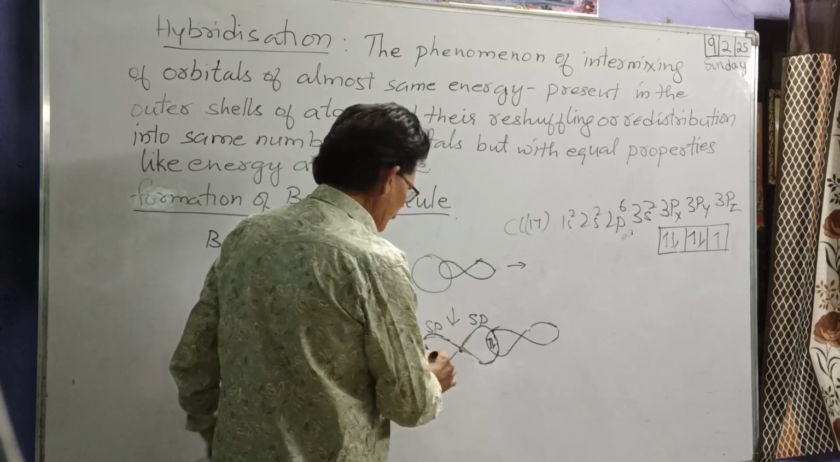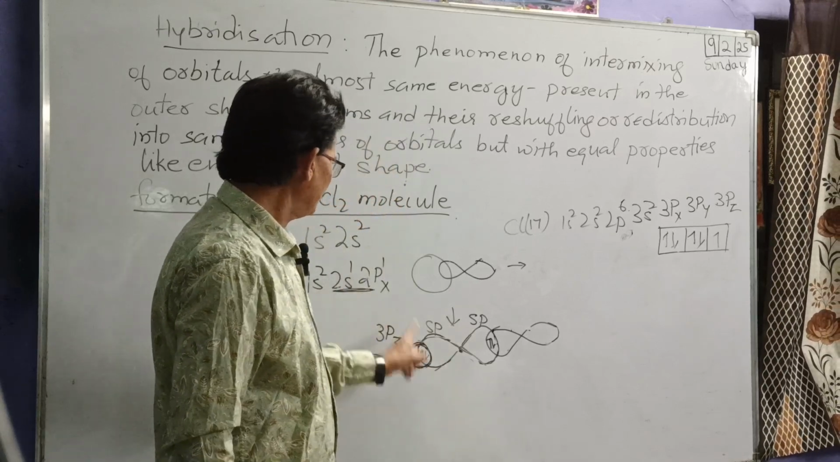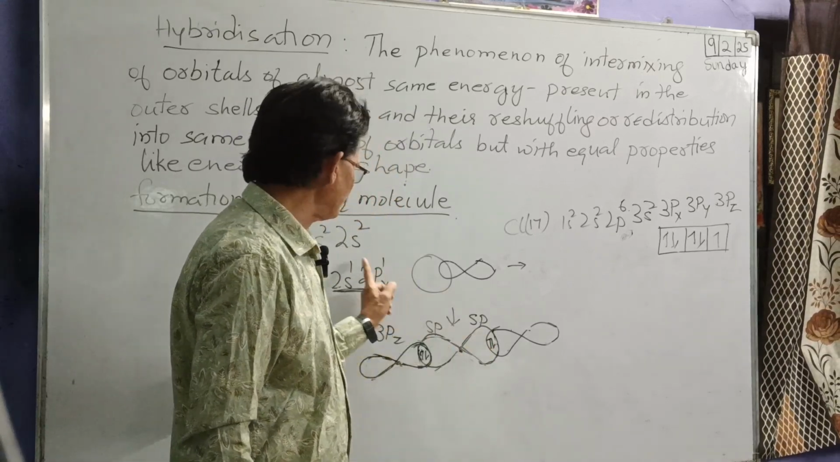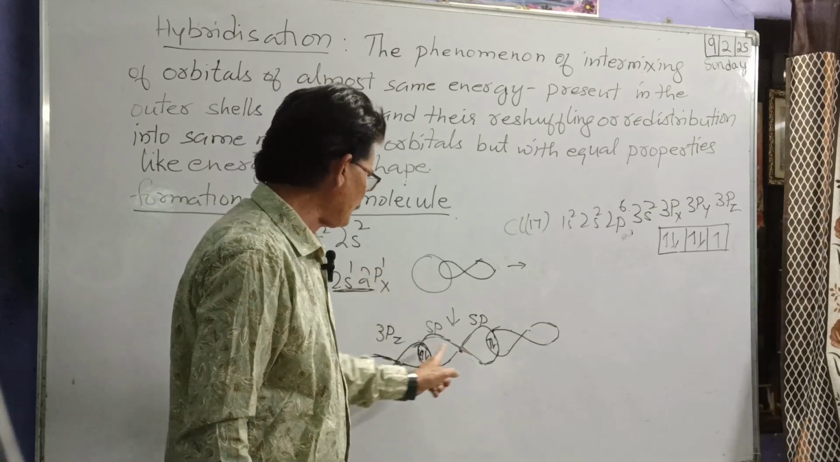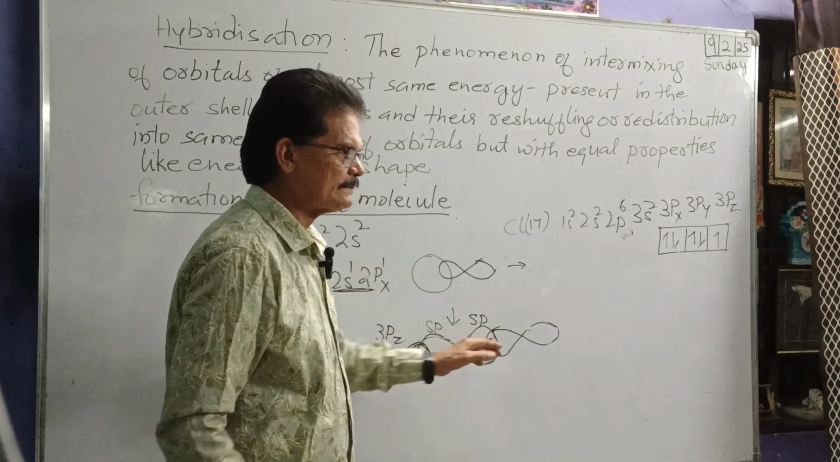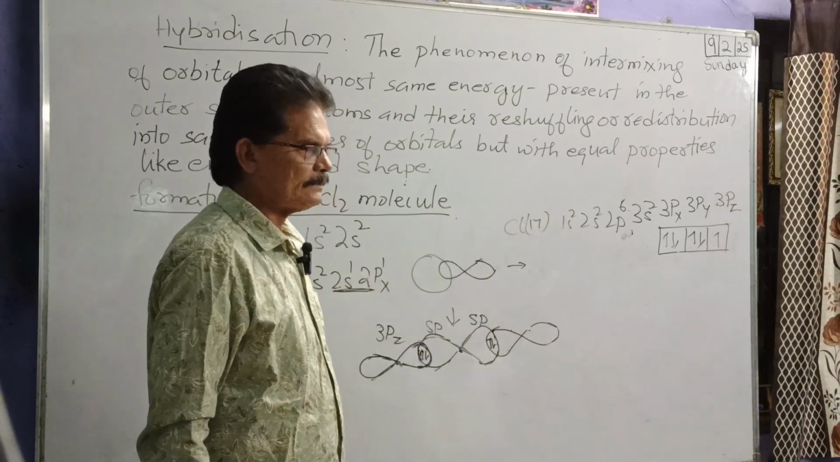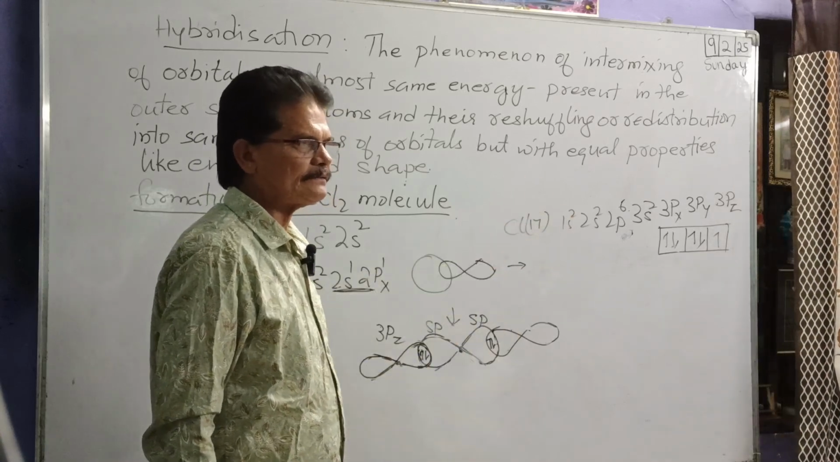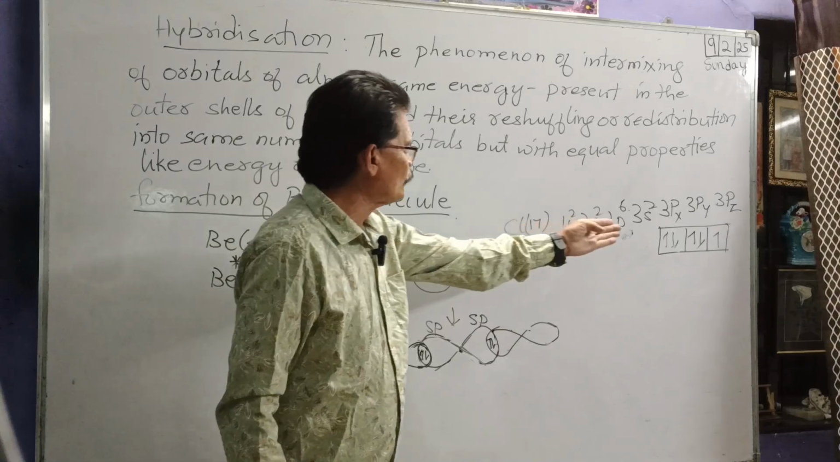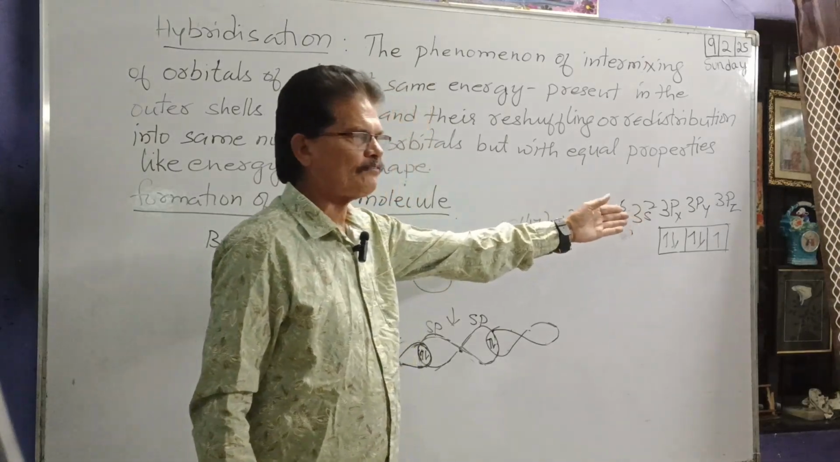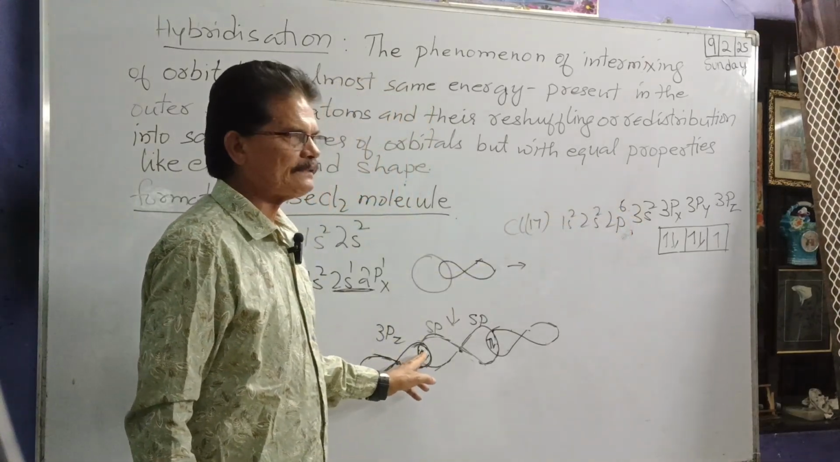Which pair? Each hybrid has one electron. Two electrons in total here. Both hybrids have one electron, so they are also half filled. The hybrids are also half filled, and the natural 3pz is also half filled.